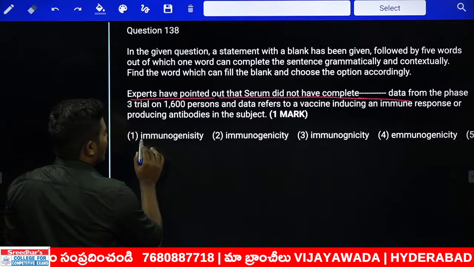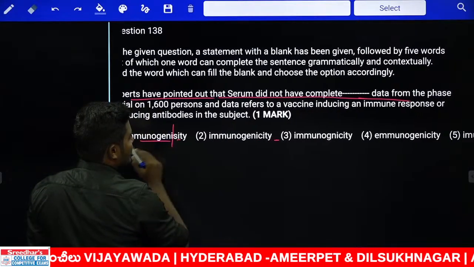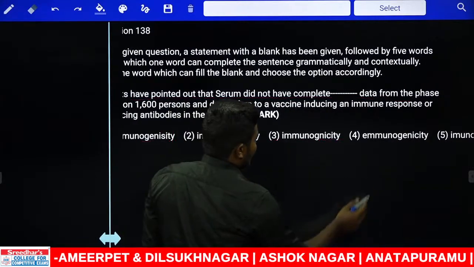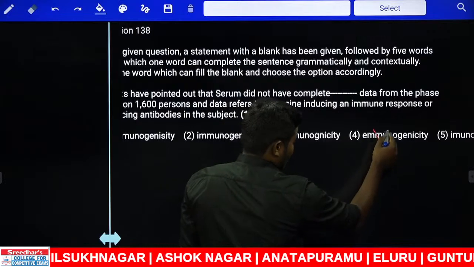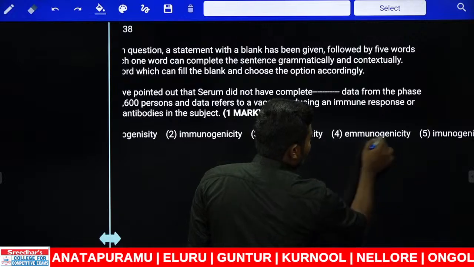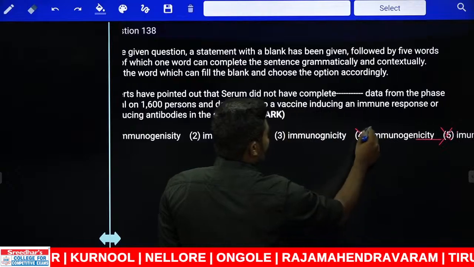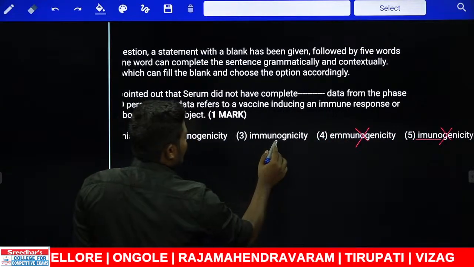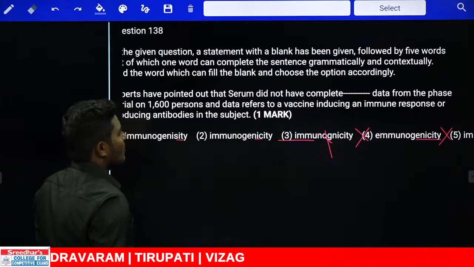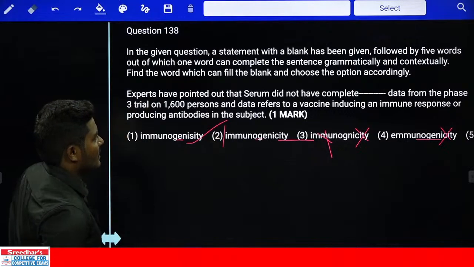If you look at this spelling here, immuno, another combination is genicity. Here it is CITY, here it is SITY. Next one is immuno, GNICITY. What is the next one here? Starting with E. For the word immuno, we cannot use it with the E combination. What is the next one we have in continuation? Immunogenicity. There should be double M, not single M. So here E is out, there single M is out. Another one, immuno GE should be there here, that is out. Another one is SITY, another one is CITY. Immunogenicity, that spelling correctly comes with the second one. Second one is the correct answer.